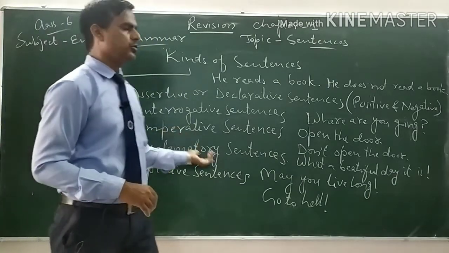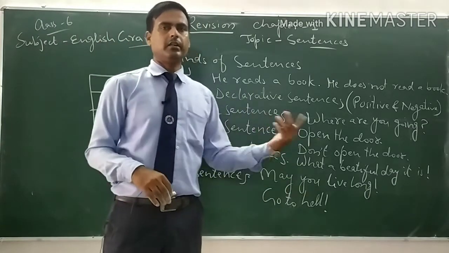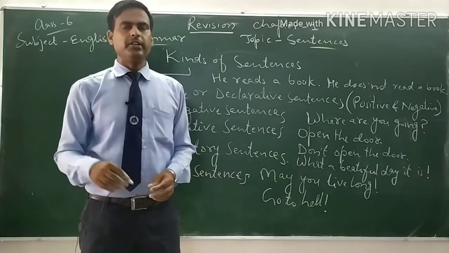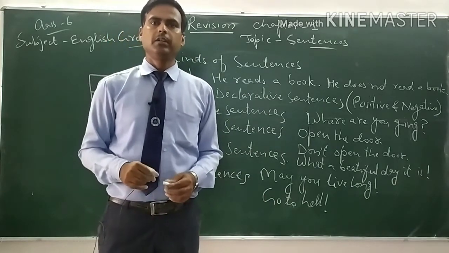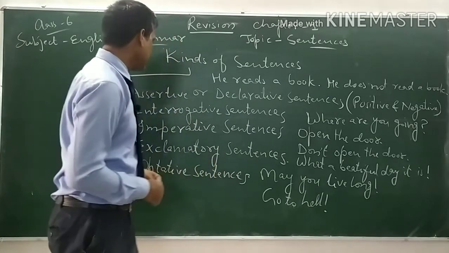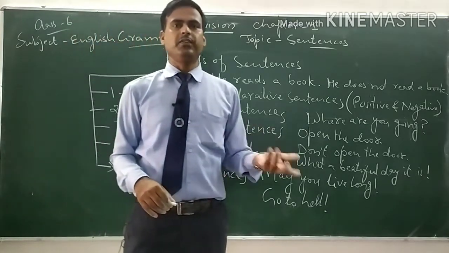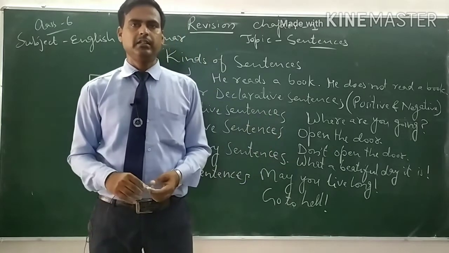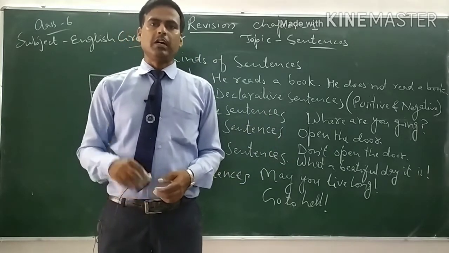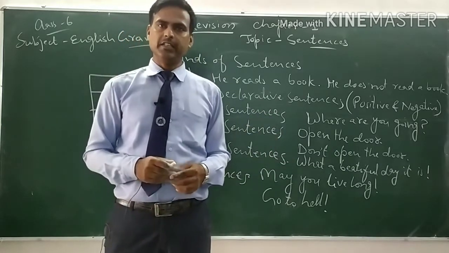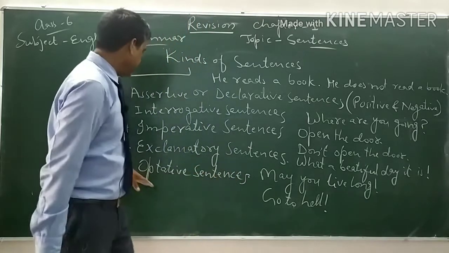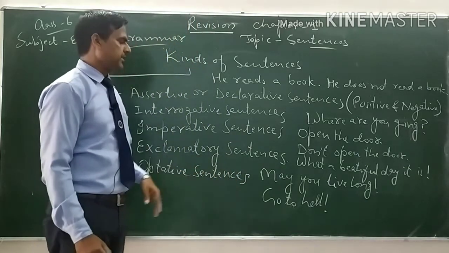Imperative sentences are used for command, request, order, etc., and we use a full stop at the end of imperative sentences. And then exclamatory sentences. Exclamatory sentences are used for sudden feelings, emotions, etc., and we use the mark of exclamation in exclamatory sentences. And number 5 is the optative sentences.